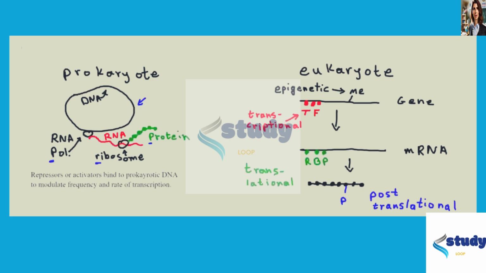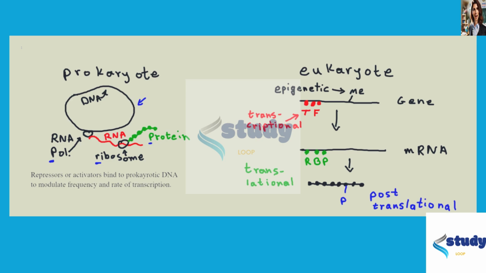One interesting thing that happens in prokaryotes is that these two processes can occur simultaneously. As the RNA is still being transcribed, a ribosome can attach to it and start translating it. The only regulation of gene expression that happens in prokaryotes is at the transcriptional level.